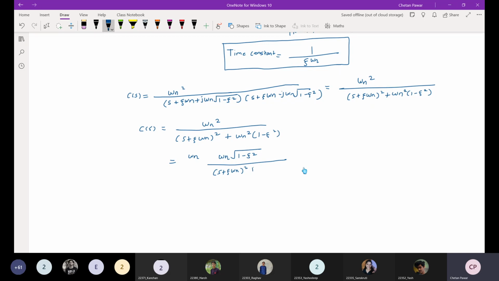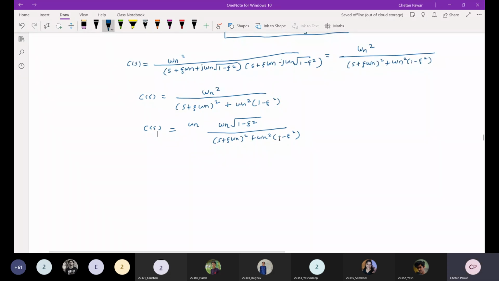Okay, anyone, now you tell me, what is the inverse Laplace transform of this? Have you understood whatever I am doing here? What is the inverse Laplace transform of this? Okay, let us consider this. What is the Laplace transform of this?